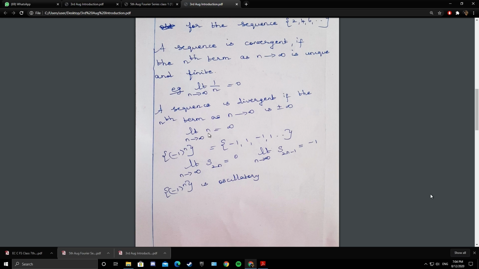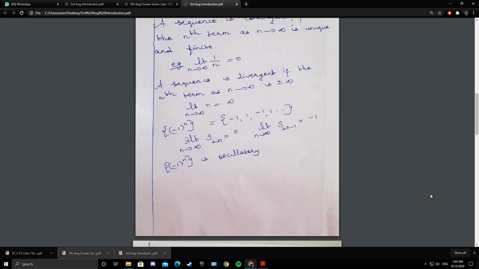Say for example, if the nth term is n, as n tends to infinity, limit n tending to infinity of n is infinity. So if the nth term tends to plus or minus infinity, then we say that the sequence is divergent. And consider another example, the sequence minus 1 whole power n.